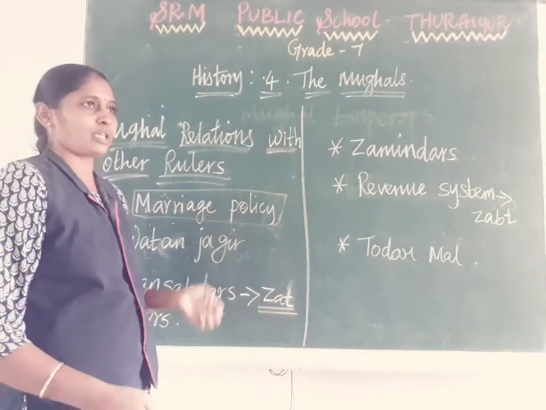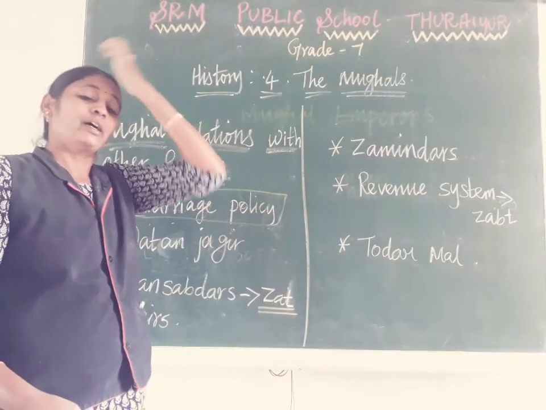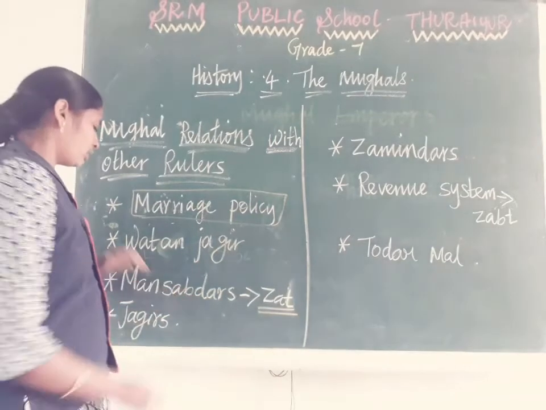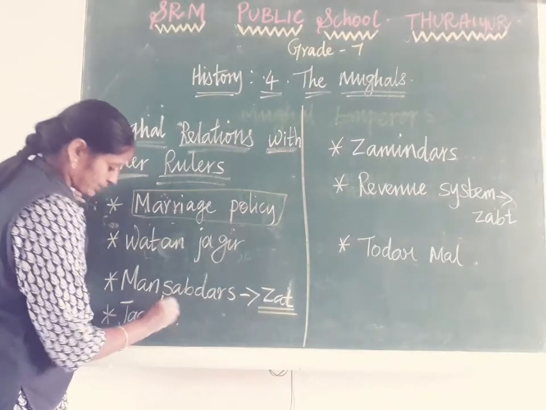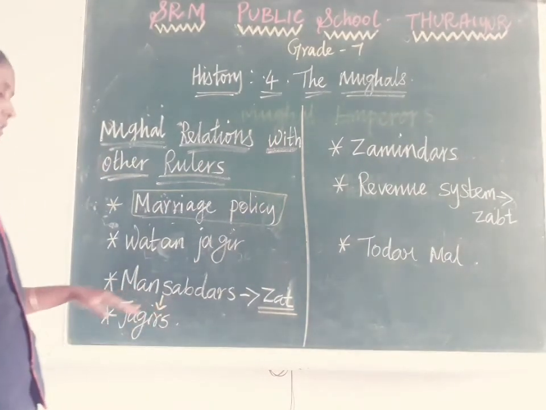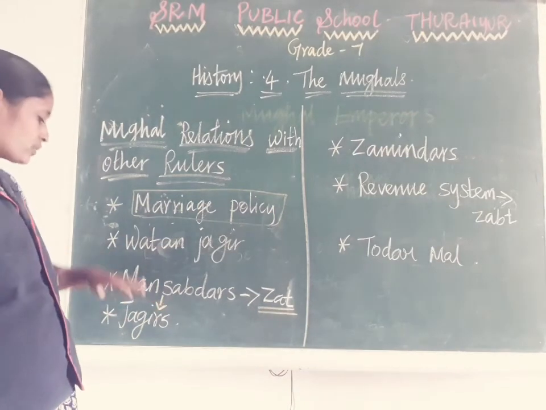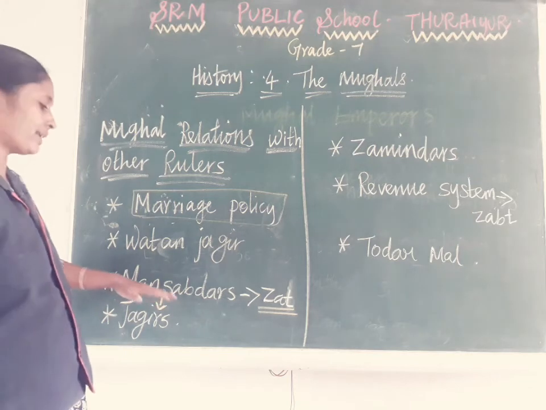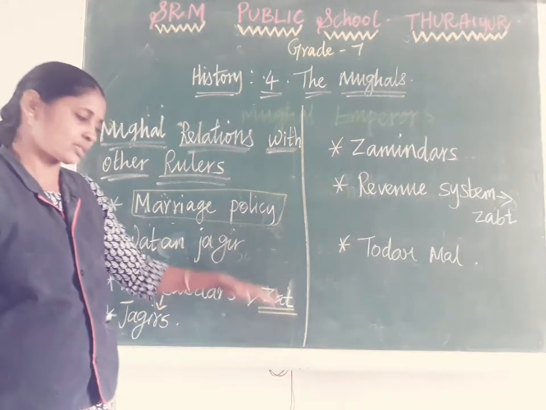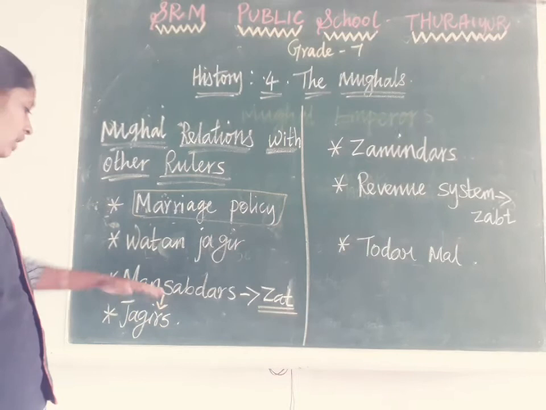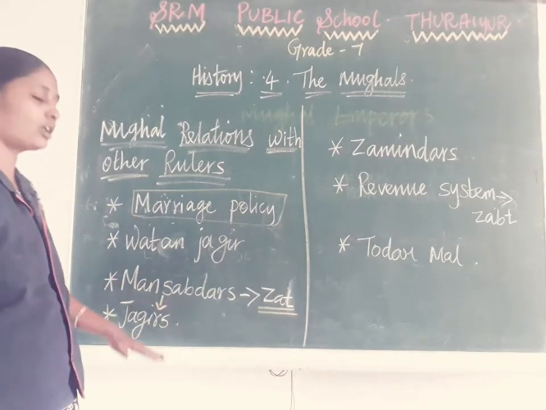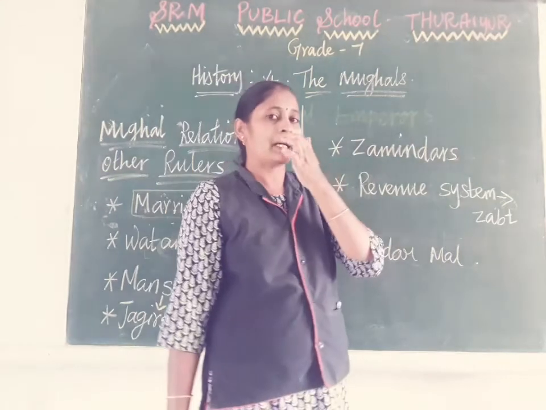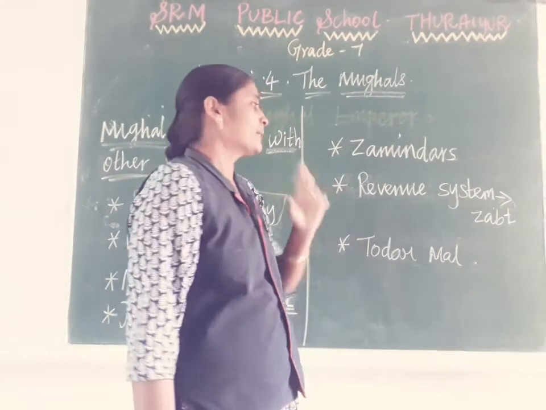The highest ranking in the time of Mughal rule was 5,000. Whoever has the highest rank received a lot of money from the government. What a Mansabdar receives as salary from the government is called Jagir. So a Mansabdar, like a Samantha, has his qualification measured as Zat, and what he received as a salary is called Jagir. Then one more method they followed, particularly in rural areas.